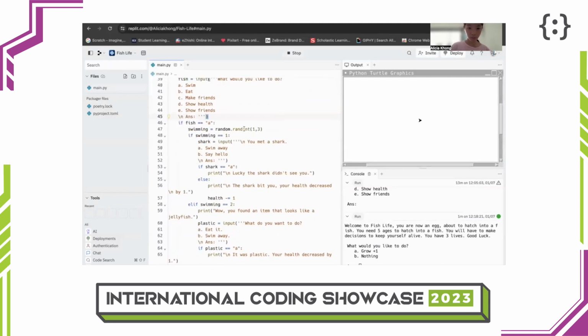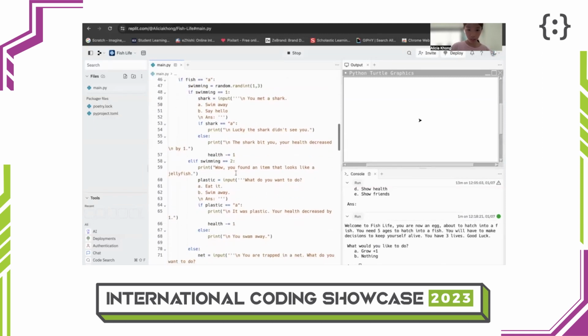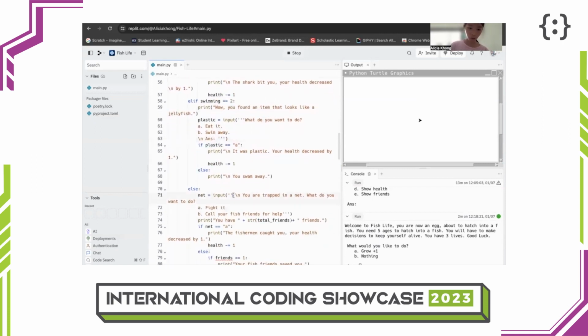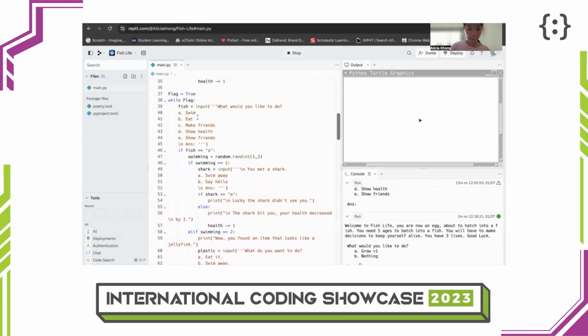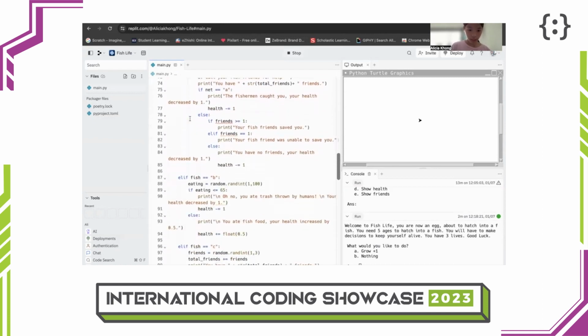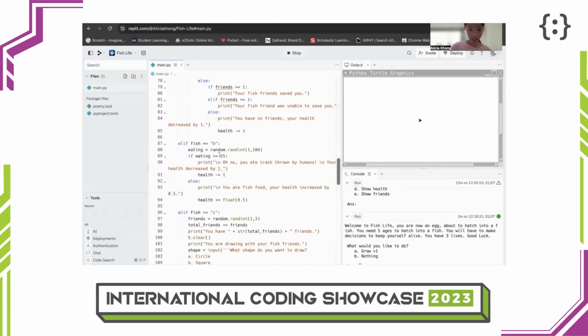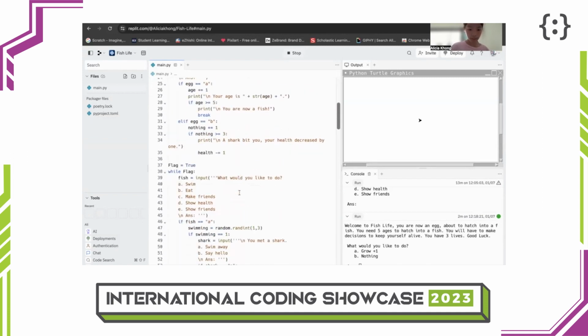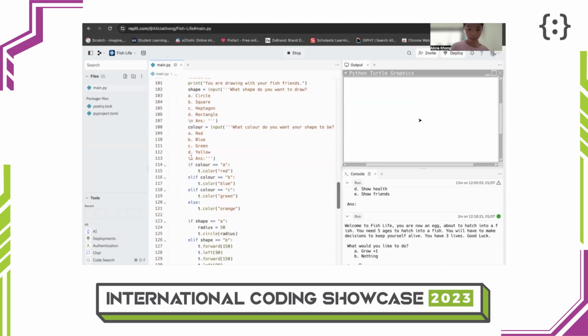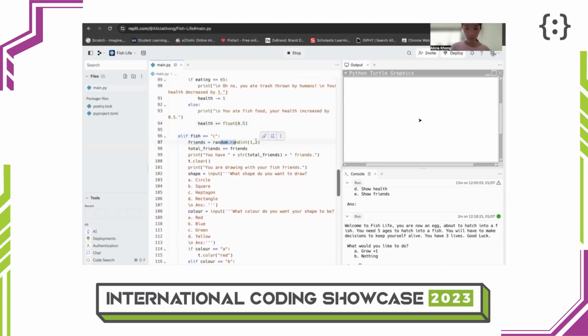So if I choose to swim, I will either meet a shark, find an item that looks like a jellyfish but is actually a plastic, or I'll be trapped in a net. And if I choose to eat, I will either have a higher chance to eat trash thrown by humans, as nowadays there is more trash being thrown by humans, or I could eat fish food, which increases my health by 0.5.